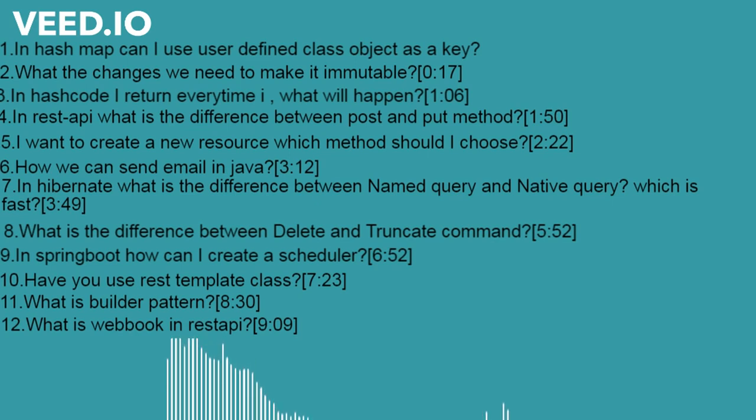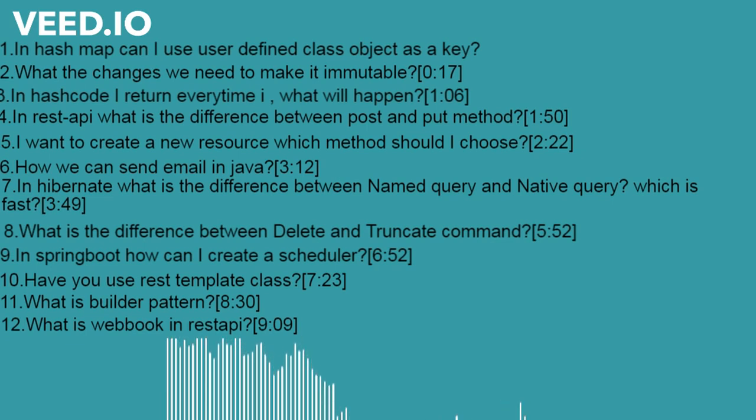In Hibernate, what is the difference between named query and native query? A named query is when we give the query on top of the entity class for which we are creating the model.